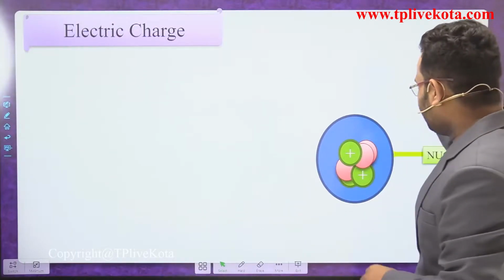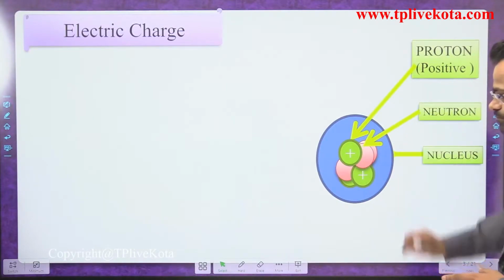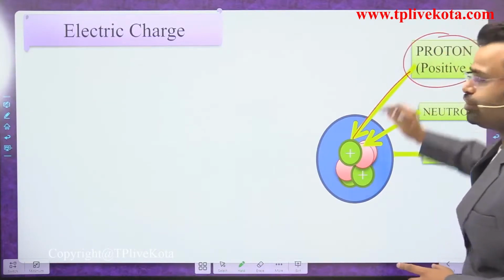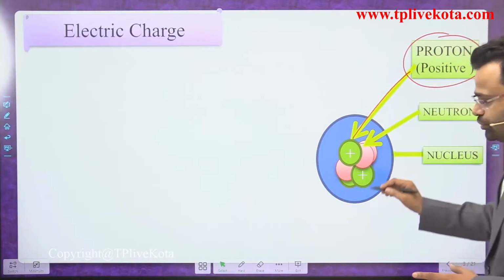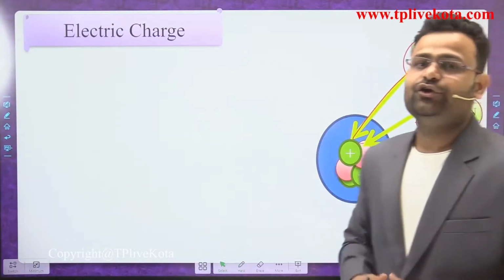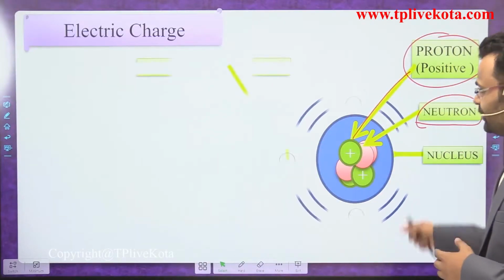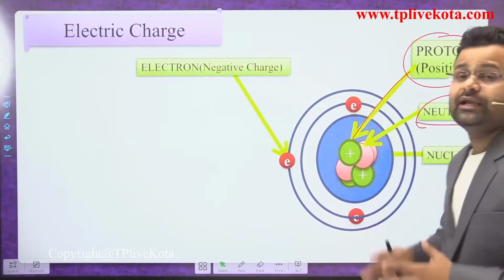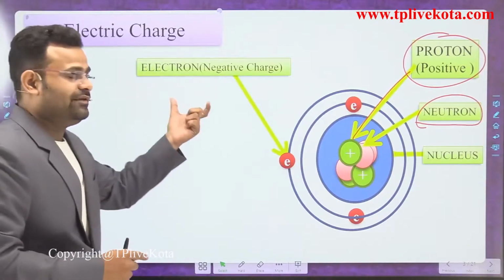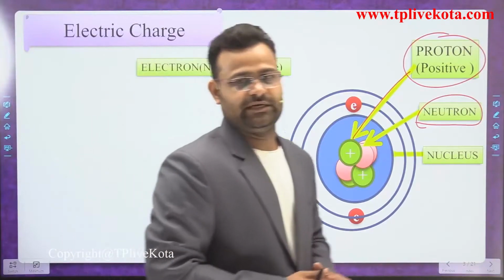Now we discuss the names of these particles. The positive charge is called the proton, and the one with no charge is called the neutron. And one more charge, which circulates in the outer shell, is called the electron. Everyone has heard about electrons, and they have a negative charge. So that is the basic atomic structure, dear students.